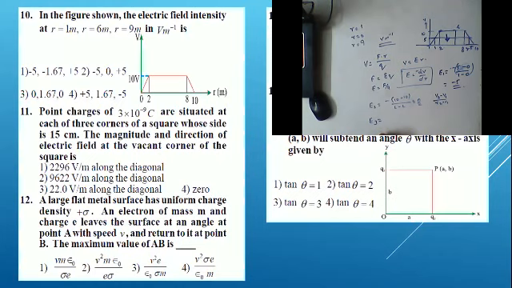So we can write this as minus... here this is V2 and this is V1. So V2 is how much, guys? 5 minus 10 by here 9 minus 1.